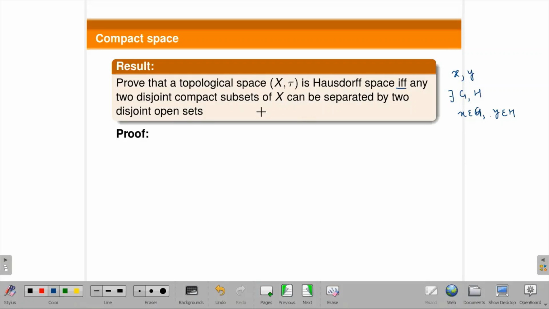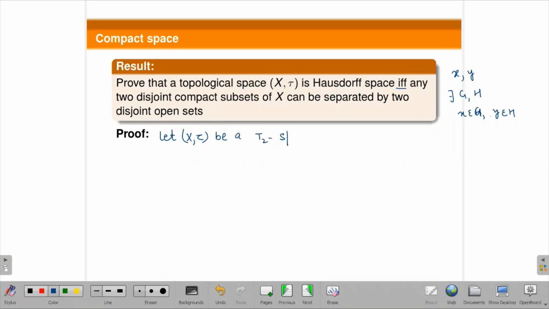Now because of compactness, if you take two compact subsets of X in a Hausdorff space, then they can also be separated by two disjoint open sets. So what is the meaning of this? Let X be a topological space.